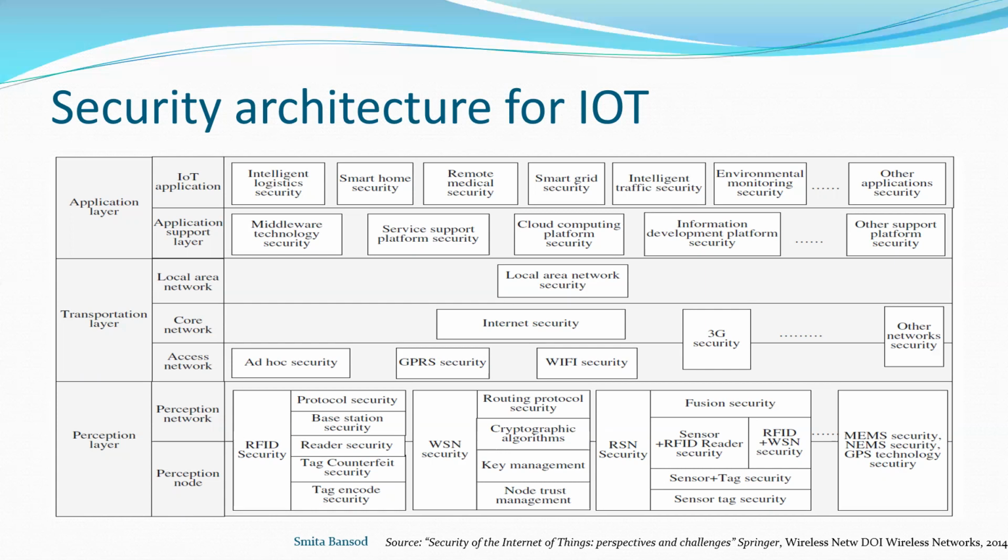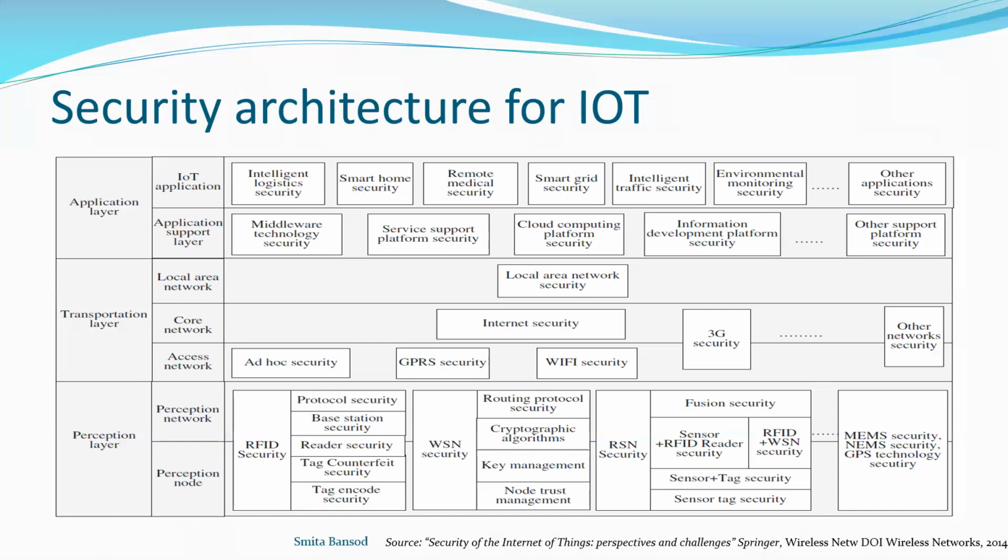Related to that, if we are using RFID, then RFID related security is needed. If we are using WSN, that is wireless sensor network, then sensor security is important. For RFID, protocol security, base station security, reader security, tag counterfeit security, and tag encoding security are major issues.